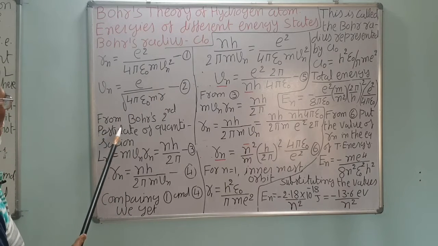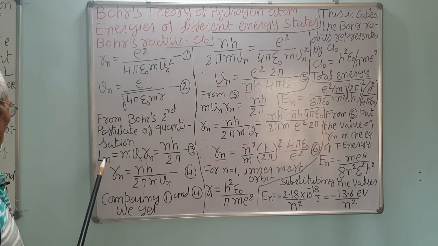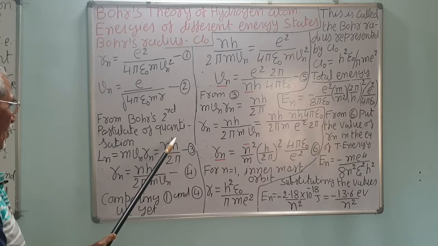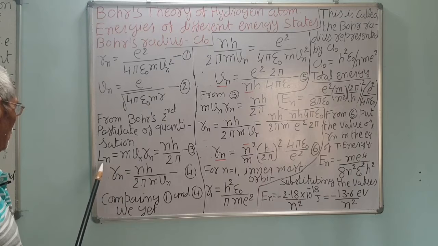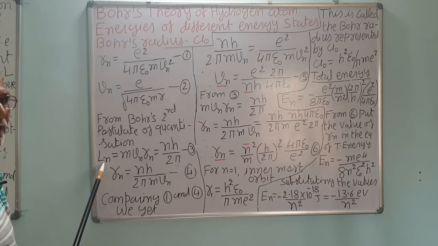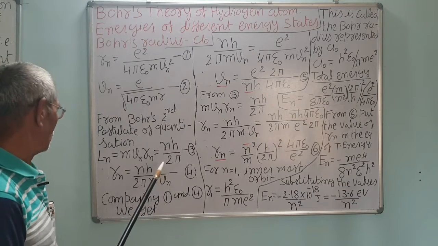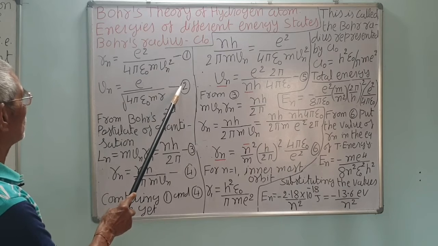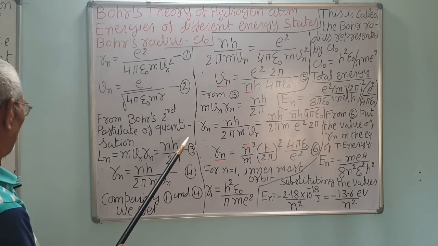Correct. Now, from Bohr's second postulate, called the quantization condition, which is very famous and very important. What is the quantization condition? Angular momentum is some integer multiple of h upon 2 pi, that is nh upon 2 pi, and angular momentum is mvr. For the nth orbit, angular momentum Ln is equal to m Vn Rn is equal to nh upon 2 pi. Call this equation number 3. Give the earlier one equation number 2, and this one as 1. This is 2. Correct?